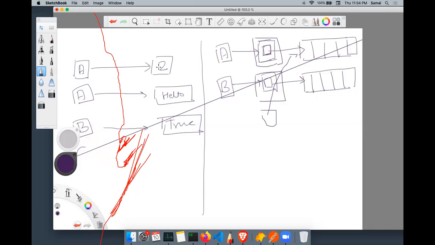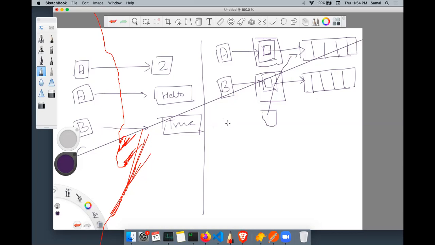So A directly points to the value. If I redeclare A to point to hello, it won't touch the old value. The engine will reallocate a new memory location and assign to that. Same way, if you add a Boolean, it will create a new memory location.